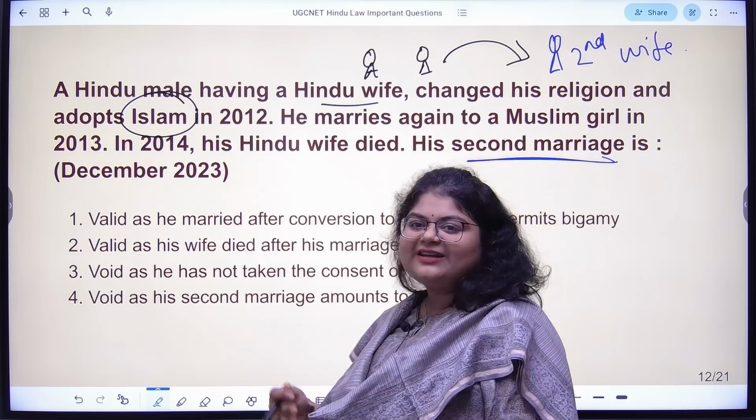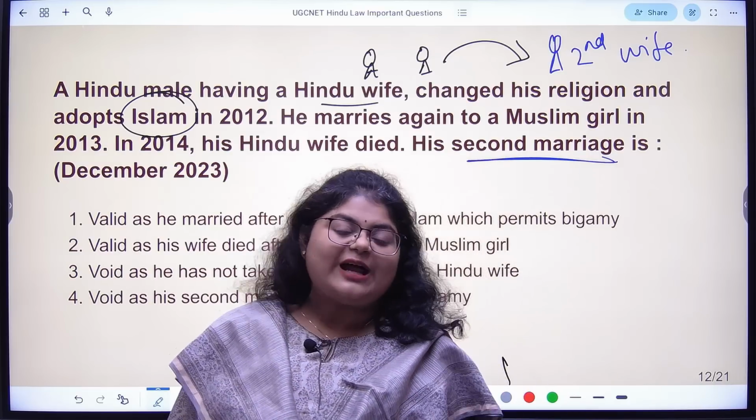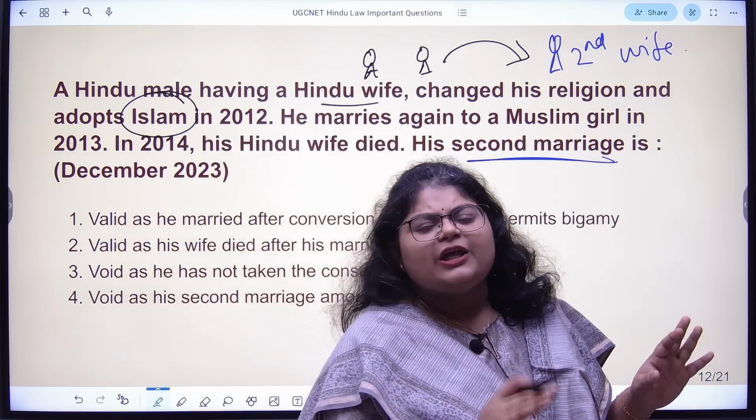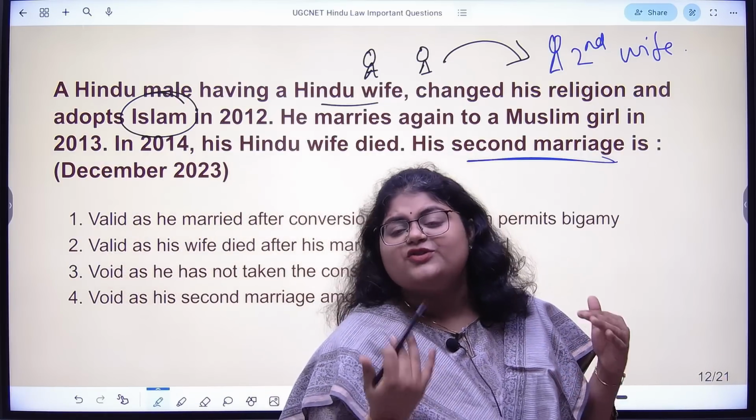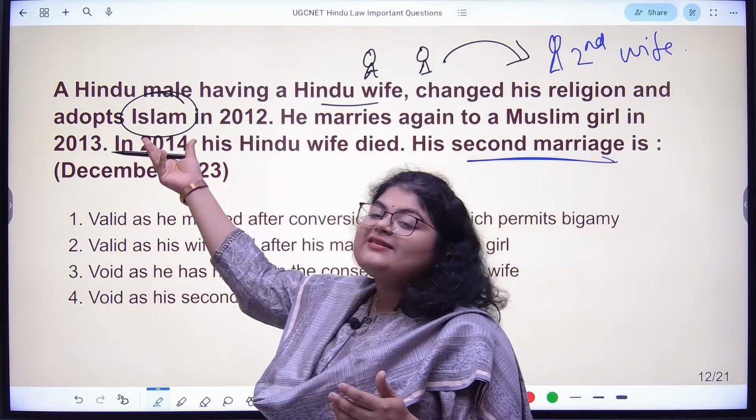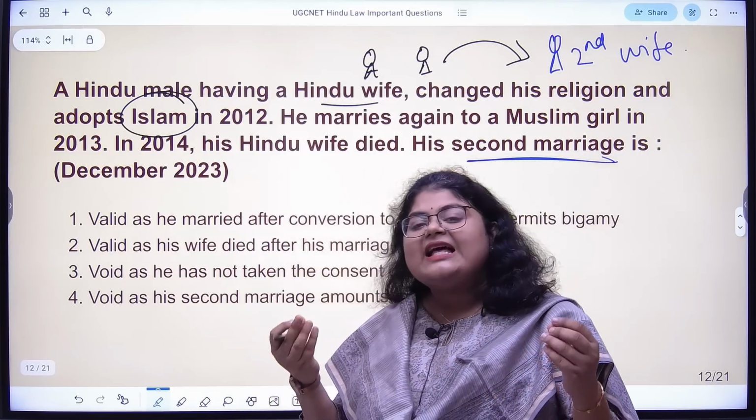This is a very, very debated topic. There are a lot of landmark judgments which have answered this point. They said, if you are converting your religion just so that you can have multiple marriages, because Islam as a religion is allowing for multiple marriages, that is misuse.